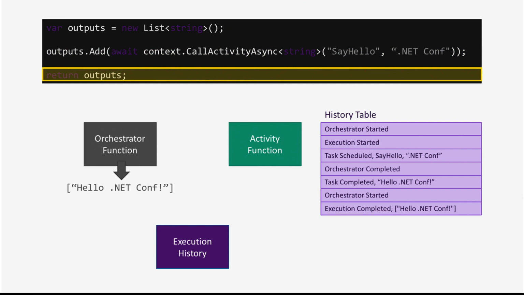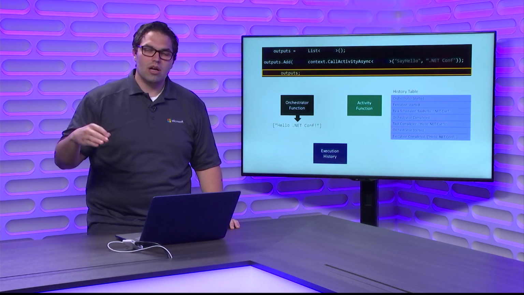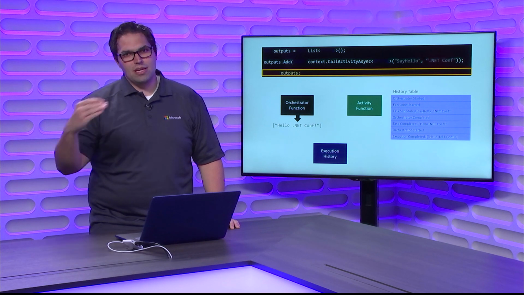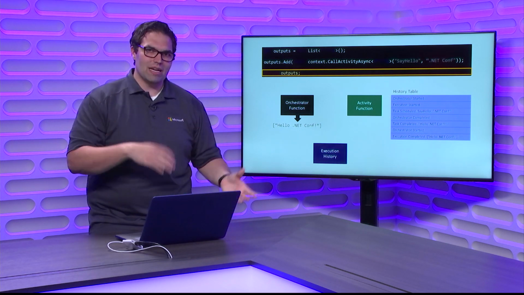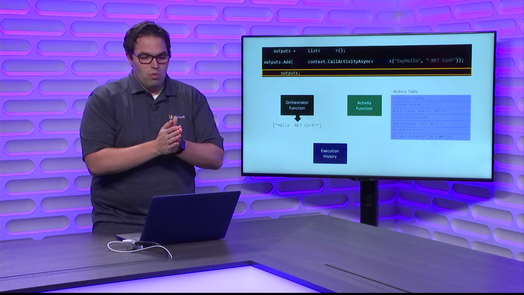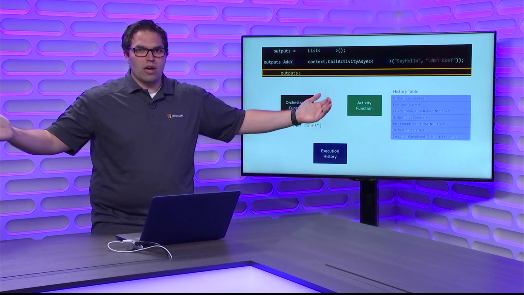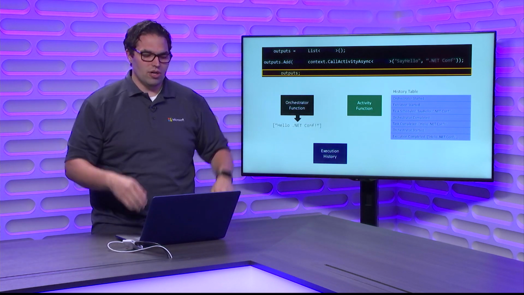But you can imagine here, if I had other calls that needed to happen, at that point our orchestrator would continue on to the next call, schedule the work, go back to sleep. Wake up, continue on to the next call, schedule some work, go back to sleep. And this can happen with some really complex patterns too. Like when we do this fan out, fan in pattern, that might schedule thousands of work items that need to complete before the orchestrator can wake back up.